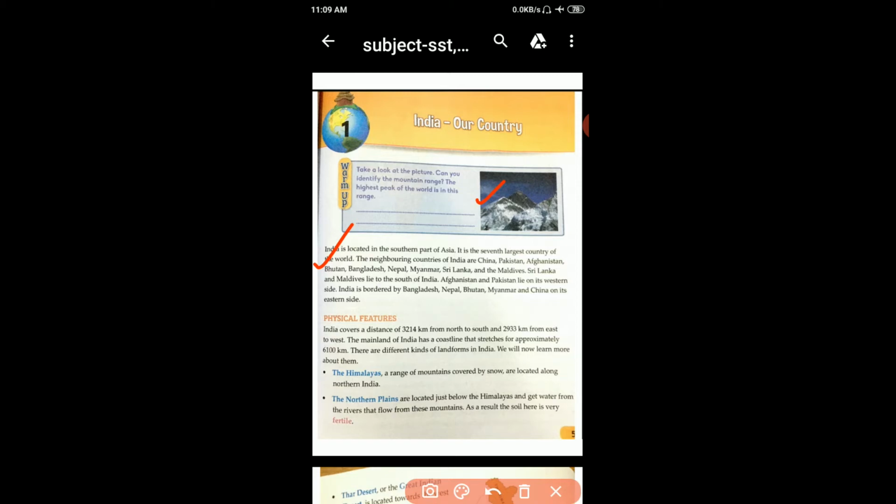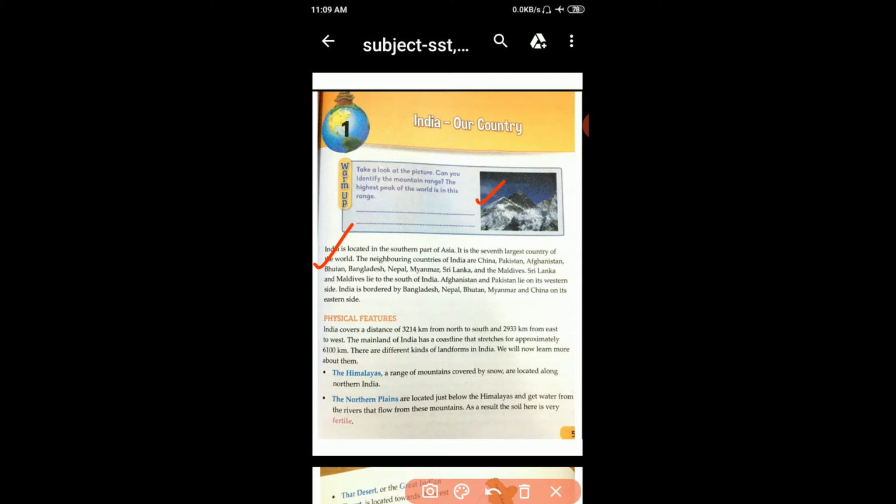Now, students, India is located in the southern part of Asia. You all know in the world map, India is in the Asia continent. India is a subcontinent. It is the seventh largest country of the world. The neighboring countries of India are China, Pakistan, Afghanistan, Bhutan, Bangladesh, Nepal, Myanmar, Sri Lanka and the Maldives.